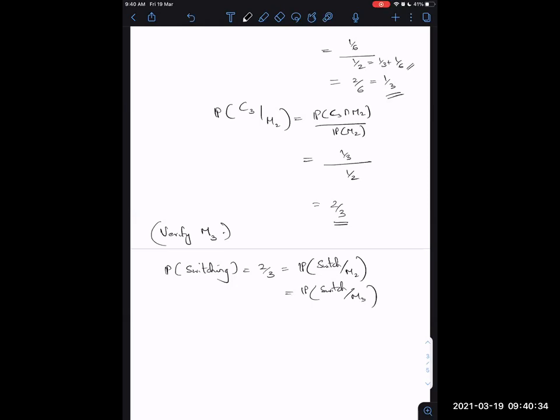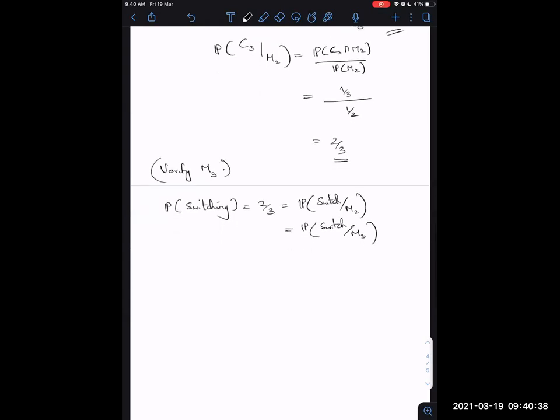To see this intuitively, M2 and M3 are the same before you open the door, and it only tells you where you can switch to. So if 2 is opened and you have initially picked 1, which is the main assumption that we have made, without loss of generality, the switch you make when you have M2 is to the third door, and the switch you make when you have M3 is to the second door.